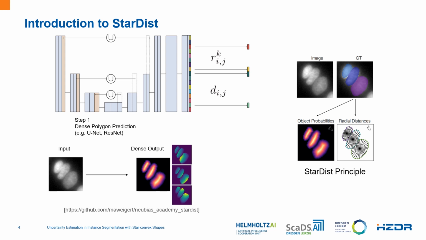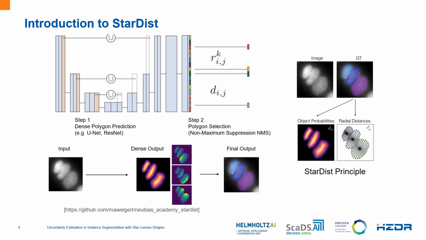Inference in StarDist is a two-step process. First, the image goes through the U-Net and gives a dense polygon prediction, which is the object probability and the distance map. In the second step, the dense prediction is passed through non-maximum suppression, which gives us the final prediction. So it is very easy to implement and gives good results for rounded shape instances.